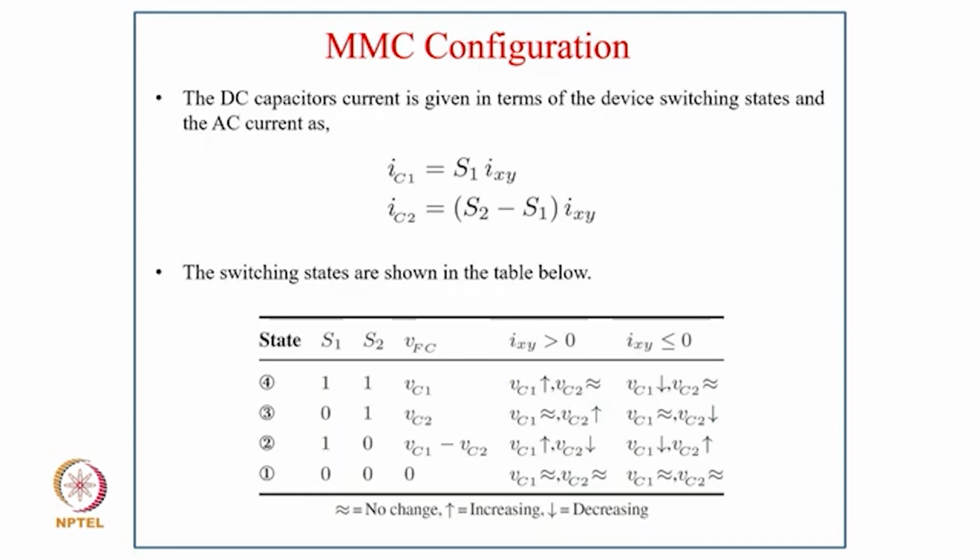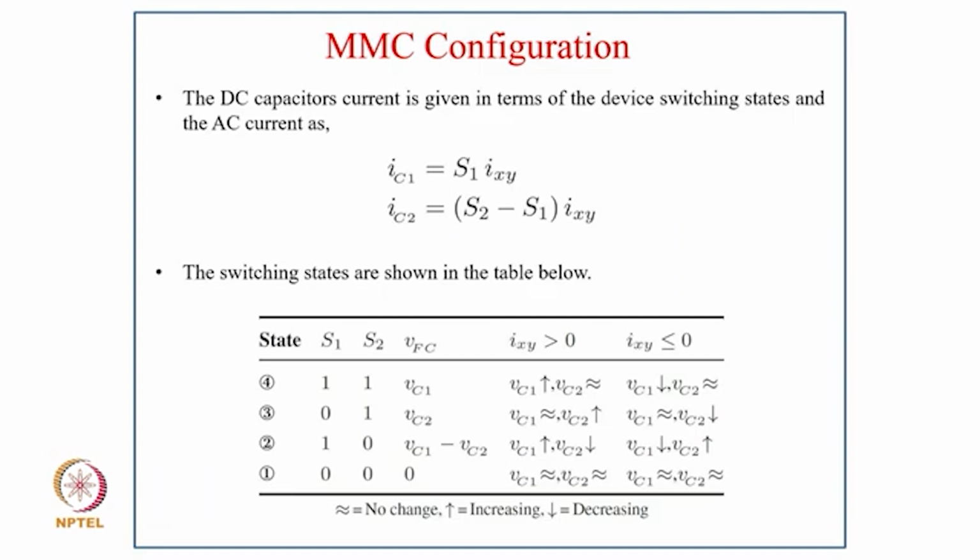The DC capacitor current is given in terms of the switching device states and the AC current. So IC1 equal to S1 IXY and IC2 equal to (S2 minus S1) into IXY, and the switching states are shown in the table here, where you have 4 switching states. For the state S1, S2 equal to 1, 1, VF is equal to VC1, and if IXY is greater than 0, VC1 increases and VC2 remains the same, and if IXY is less than 0, VC1 decreases and VC2 remains almost the same.